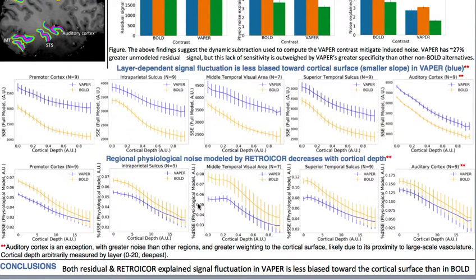Thus, we can conclude that both residual and RetroICOR explained signal fluctuations in VAPER are less biased toward the cortical surface than in BOLD. This more stable layer profile for VAPER suggests that it could perhaps be a more precise contrast for future layer-specific analyses.